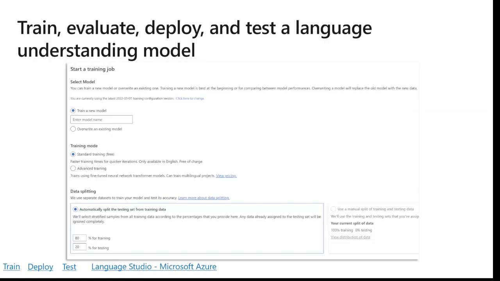Select the data splitting method. You can choose automatically splitting the testing set from training data, where the system will split your utterances between the training and testing sets according to specified percentages. Or you can use a manual split of training and testing data. This option is only enabled if you have added utterances to your testing set when you labeled your utterances. And then finally, you select the Train button.